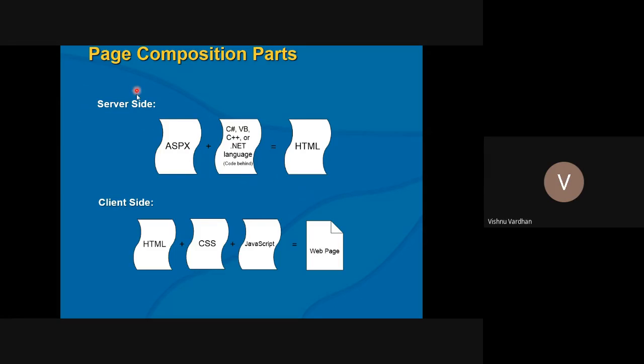Then on the server side, whenever any request for this particular page comes, it compiles for the first time if it is not there in the compiled format previously. So for the first time compilation being done, you can see the plus here, UI plus code behind is equal to this particular HTML response. So in that way, the response is being generated, and that response is being sent to the request IP address. There, HTML plus CSS plus JavaScript are individually getting parsed from the browser capabilities, and accordingly your web page is actually rendered.